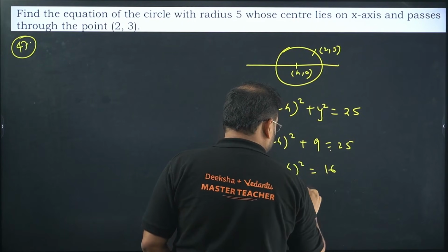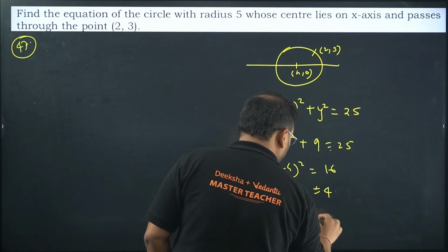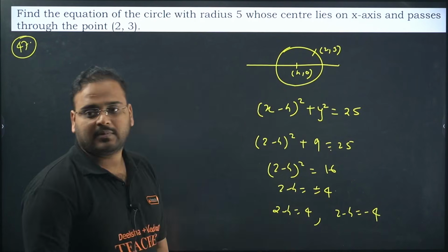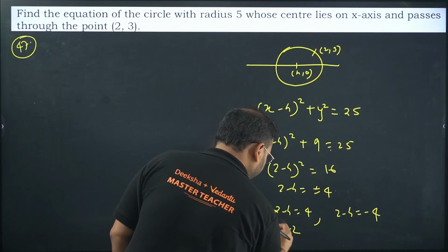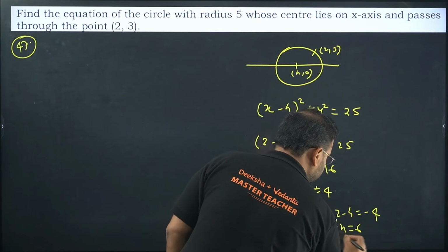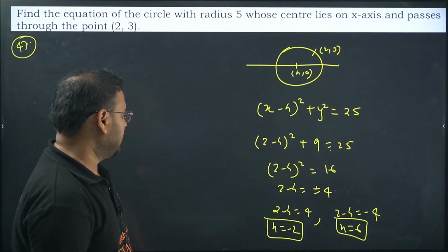Take the root. 2 minus h will be what? Plus minus 4. Take here. 2 minus h is plus 4 and 2 minus h is minus 4. Two values are coming, right? Yeah. So I get here h will be minus 2 from this one, and from here I'm getting h value is 6. H value is 6. Yes.